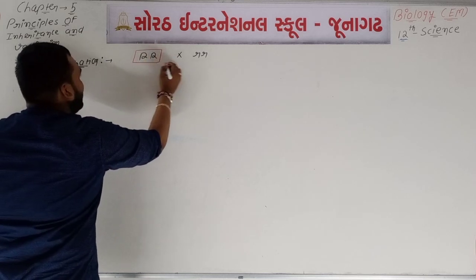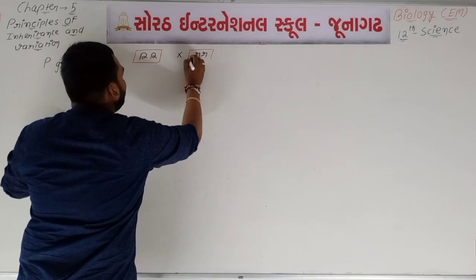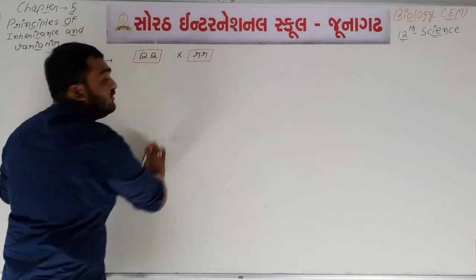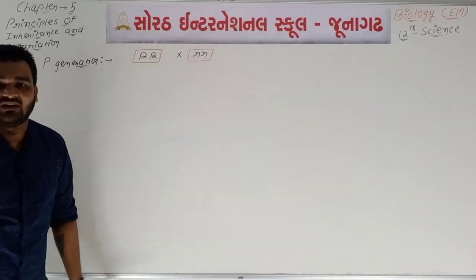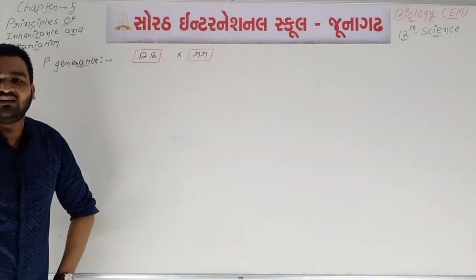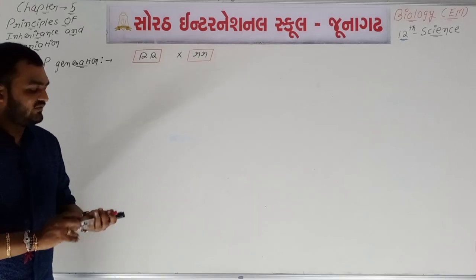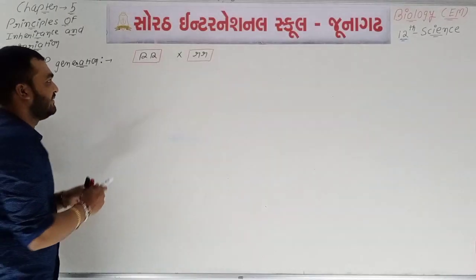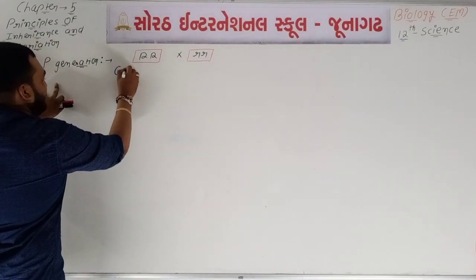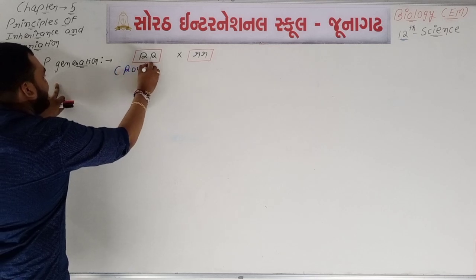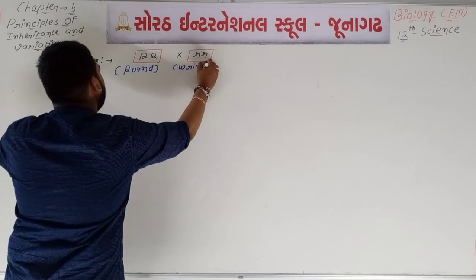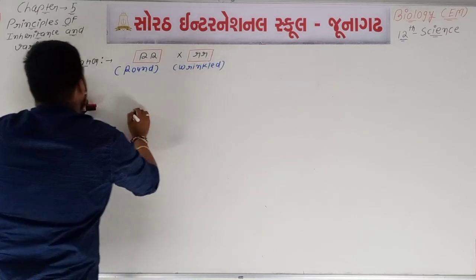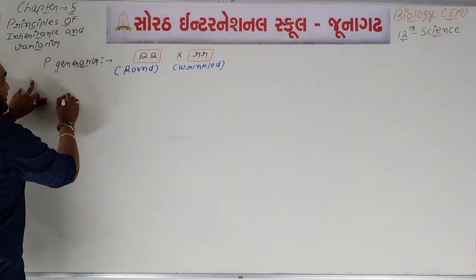Okay, remember, it is one type of genotype. It is not a phenotype. Capital R is one type of genotype. Small r is one type of genotype. From this genotype we can write the phenotype. So here the phenotype will be round and here the phenotype will be wrinkled. Okay, so it is the P generation, means parent generation.